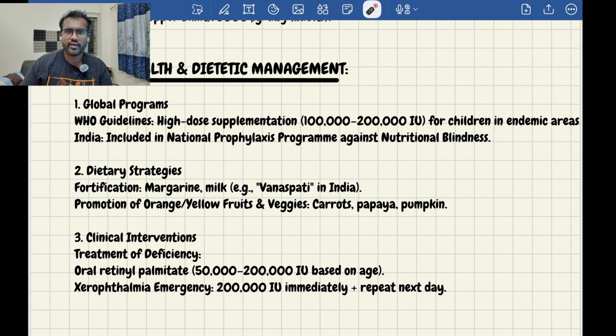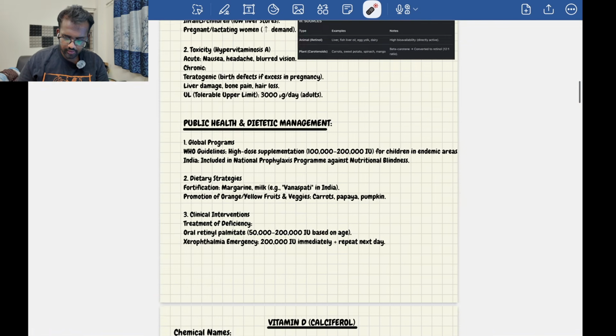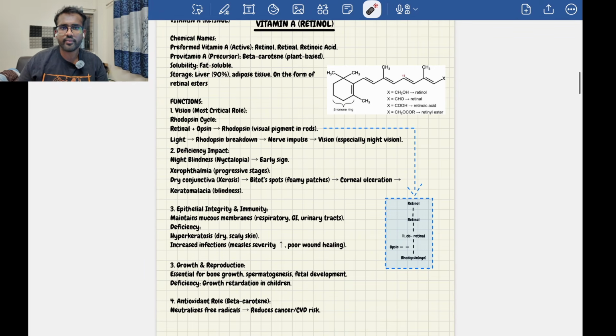To prevent this, the main thing is you have to consume a sufficient amount of vitamin A. If you are unable to, you can take supplements, as a clinical intervention, where there will be supplementation of retinol from outside in the form of tablets or any kind of medicine. So this is the topic related to vitamin A.